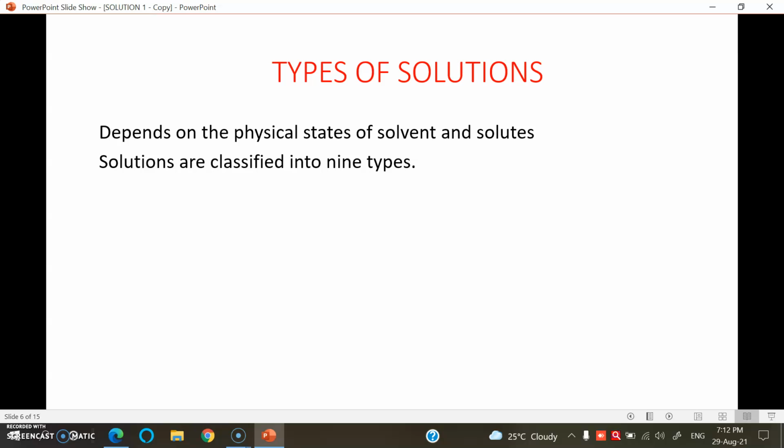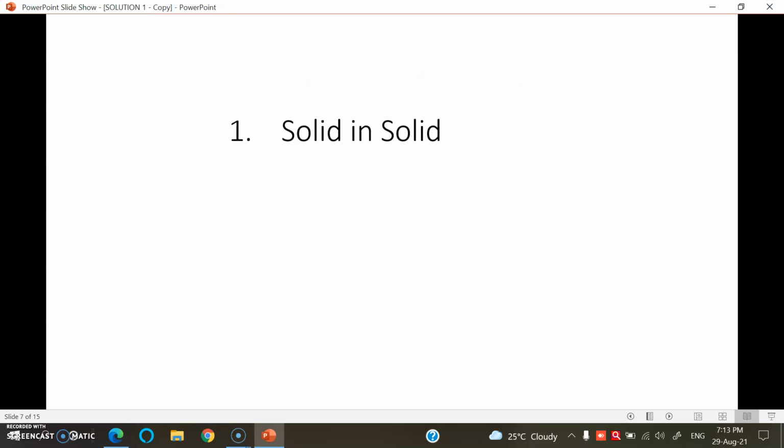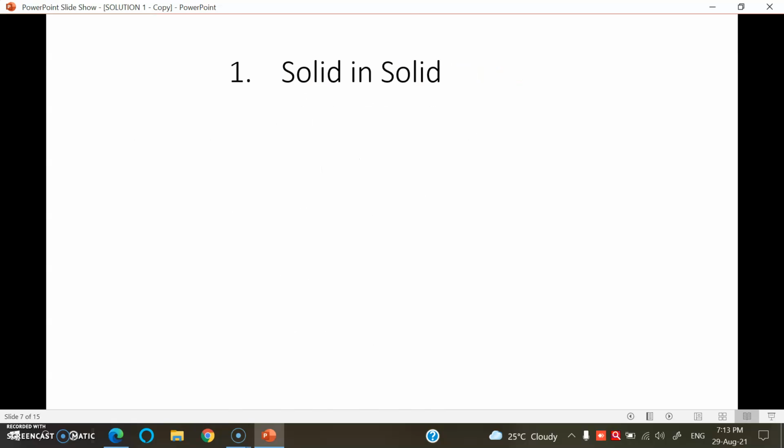What is the role played by solute and solvent as gas, liquid or solid? Based on that, solutions are classified into 9 types. Let's study them one by one. Here first we discuss such solutions where the solvent is solid.